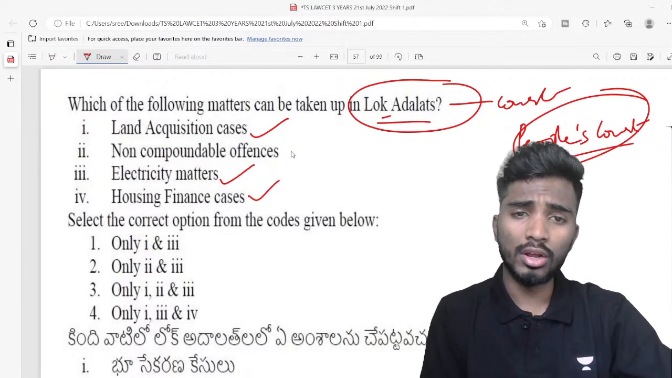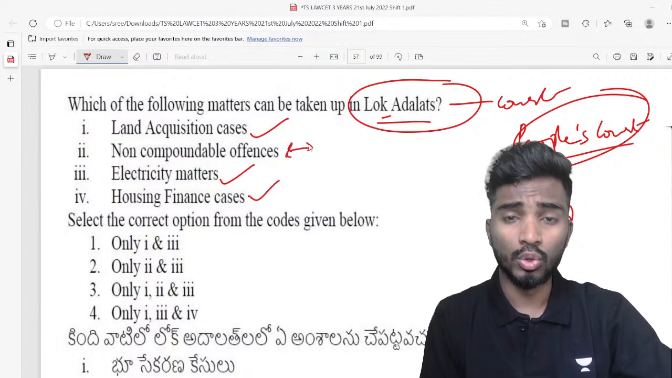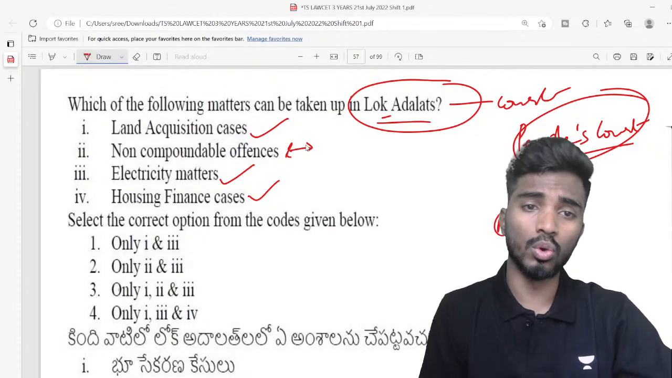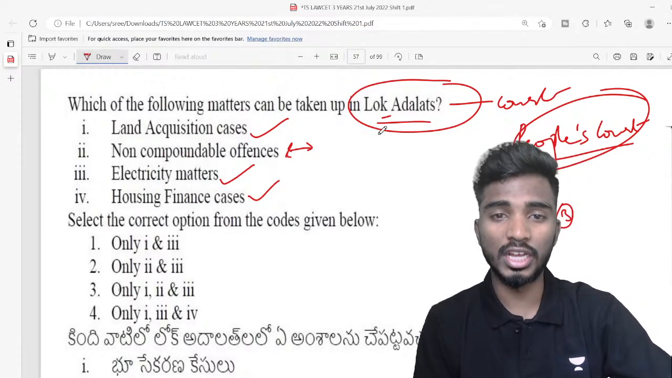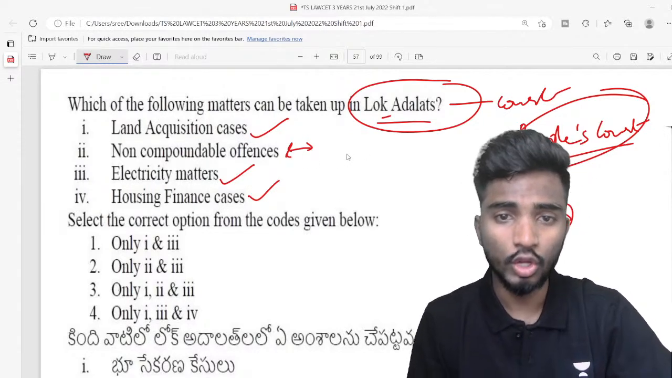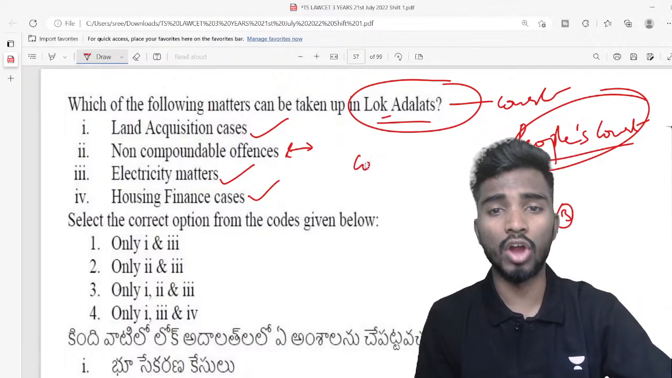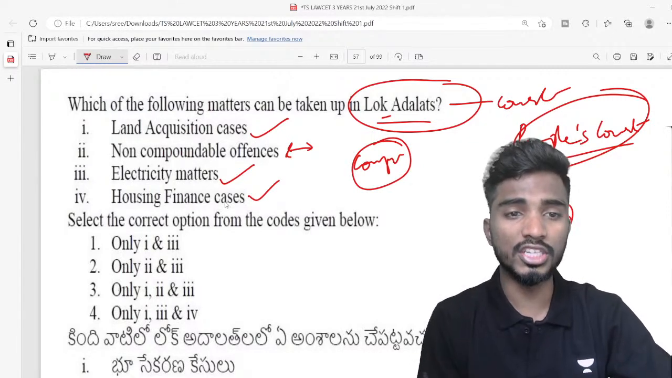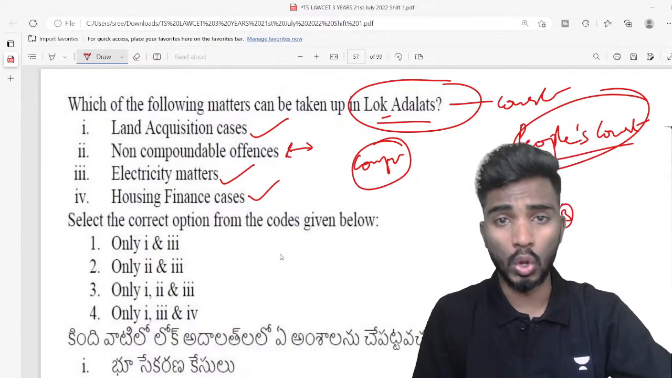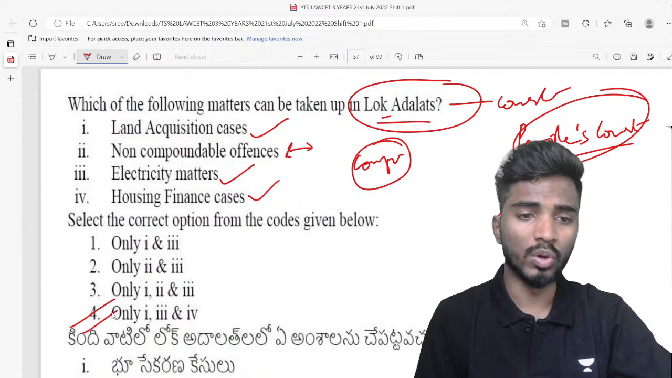Right. So what are non-compoundable offenses? Non-compoundable offenses are those offenses which are of serious nature, and once a case is filed, both the parties cannot come and compromise. So compromise is not possible in non-compoundable offenses. So these issues cannot be taken up by Lok Adalats. So for that matter, 4 is the right answer.